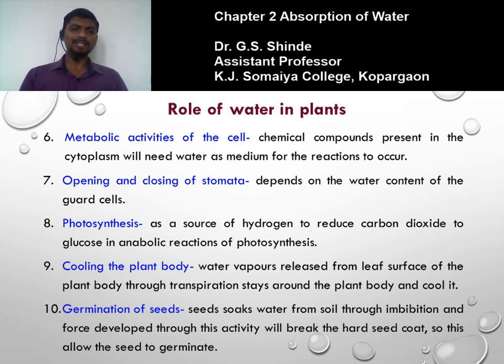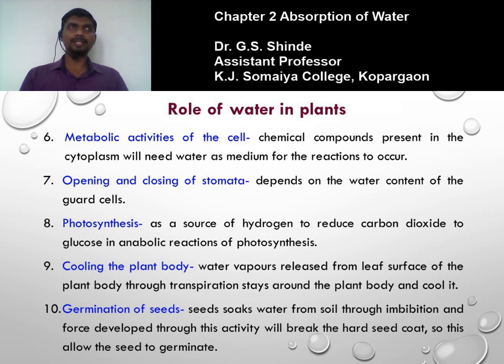Transpiration is the process of loss of water in the form of vapors from the aerial part of the plant. The water vapors released from the leaf surface stay around the plant body and cool it. So to maintain the temperature of the plant body, to keep it cool, transpiration and water play an important role. Next is the germination of seeds.